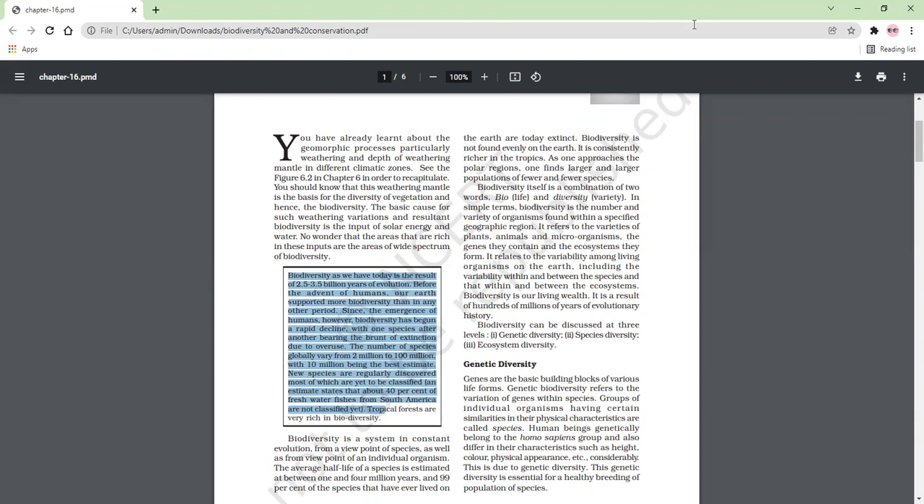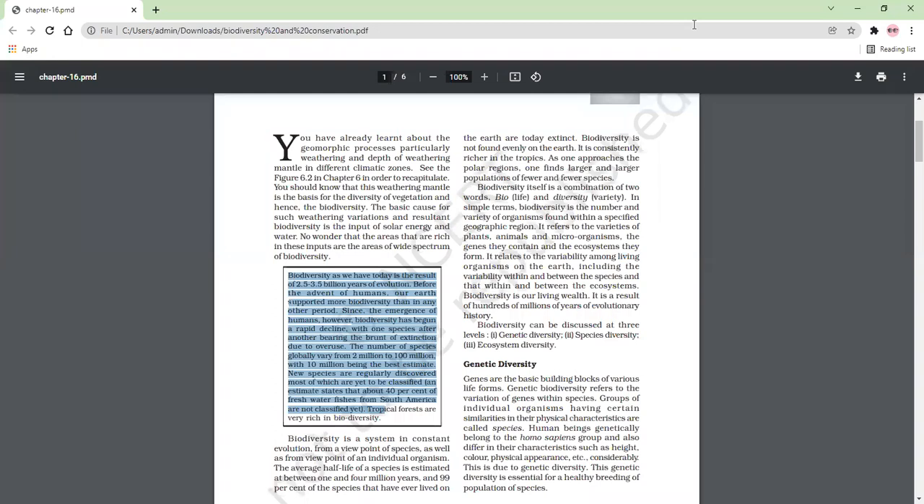Tropical forests are very rich in biodiversity. Why are tropical forests rich in biodiversity? Give an example of a tropical forest: we are all familiar with the Amazon forest. The Amazon forest is a tropical forest in the South American continent, and it is very rich in biodiversity, in the number and variety of species. Why so? Because that forest receives high temperature, high solar radiation and high precipitation, which support the growth of plants and the varieties of plant species and animal species.